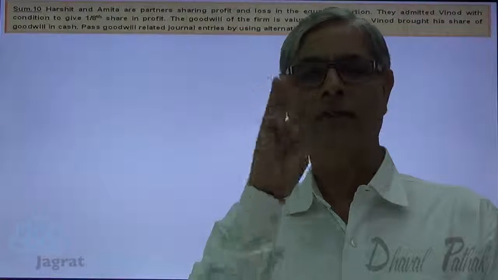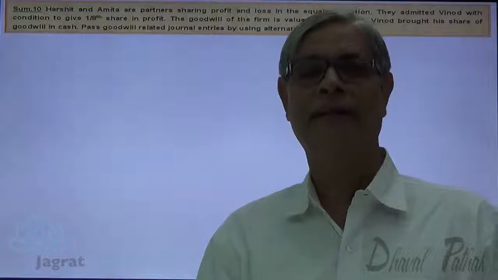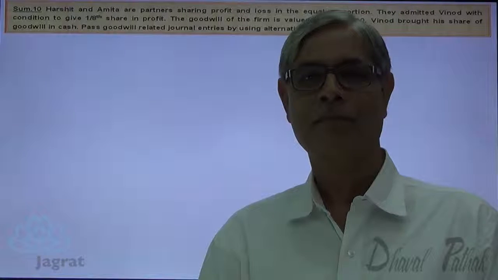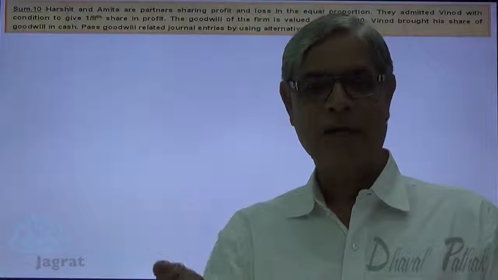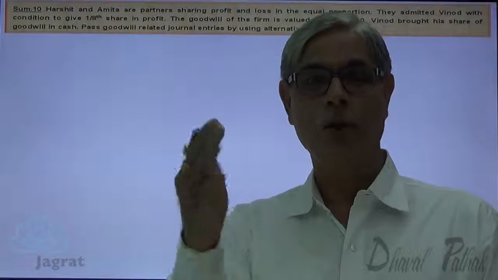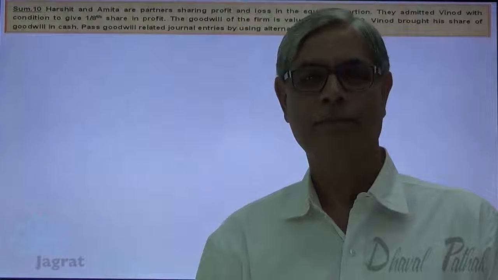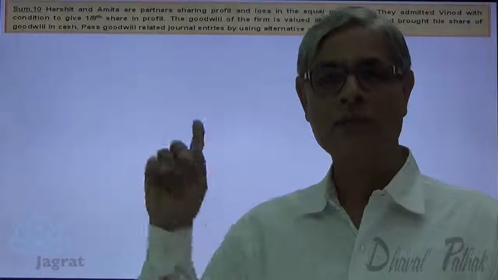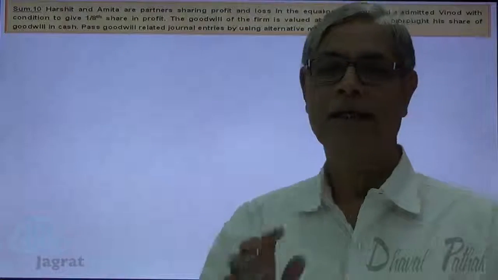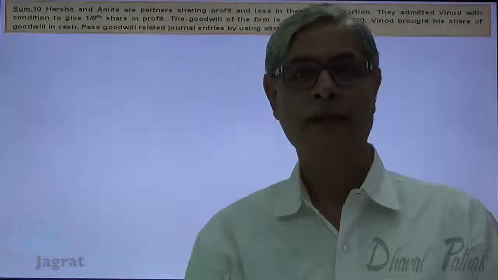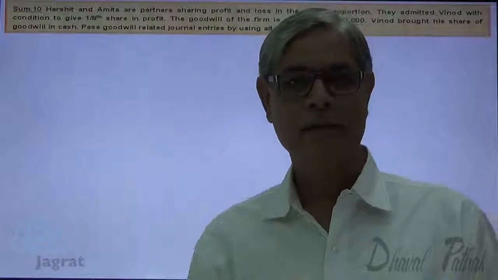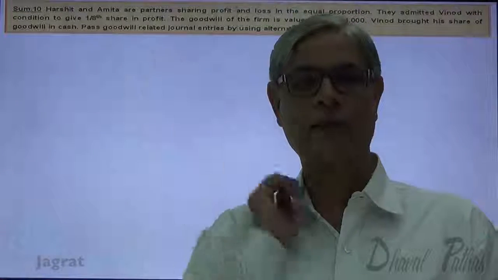Now this 3,000 rupees brought by Vinod, who will get it? The 3,000 rupees will be received by those who have transferred the ownership. Who were the owners of this 24,000 asset, goodwill? Harshit and Amita, they are the owners of this asset, the value of which is 24,000.